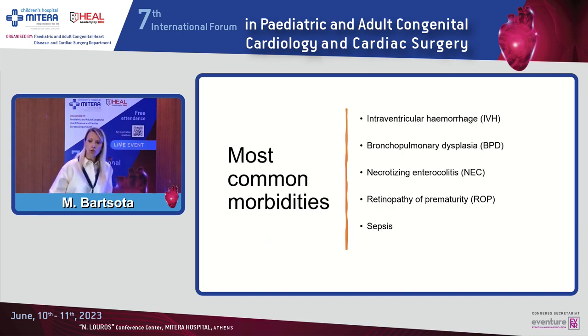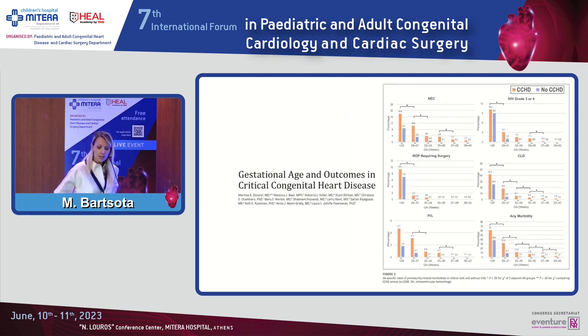As we know, the most common morbidities in neonates are intraventricular hemorrhage, bronchopulmonary dysplasia, necrotizing enterocolitis, retinopathy of prematurity, and sepsis. This study has shown that in babies born less than 29 weeks, about 67% of them with congenital heart disease had at least one significant neonatal morbidity, and for patients of the same gestational age without congenital heart disease it was 38%. And when we go to term, this decreased to 2.7% for patients with critical congenital heart disease, as opposed to 0.1% for the neonates without congenital heart disease.